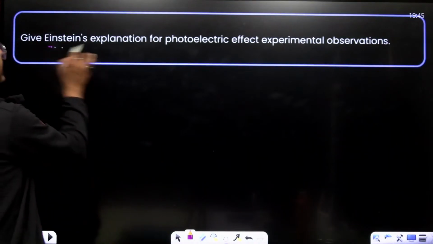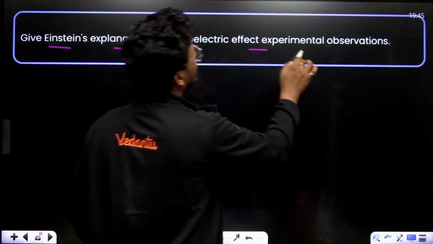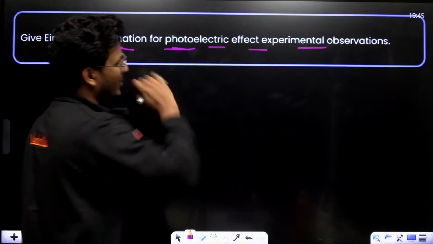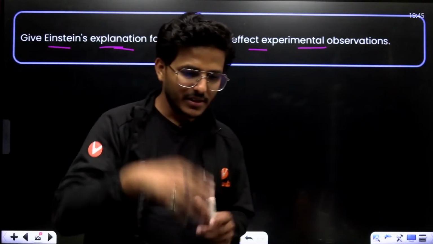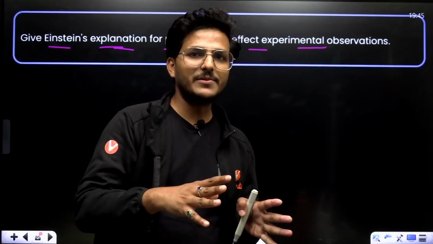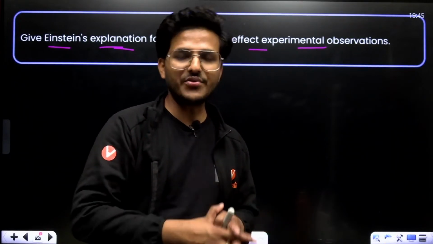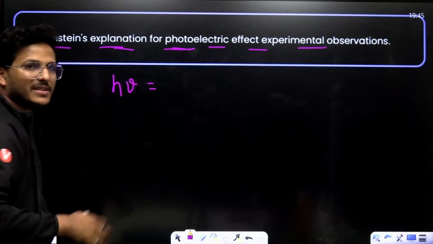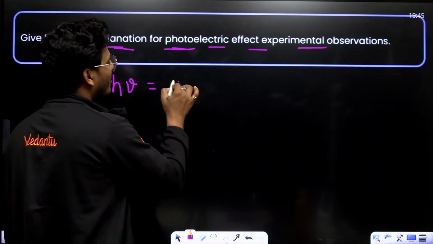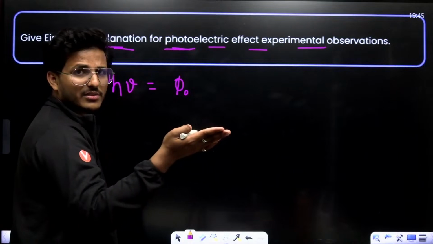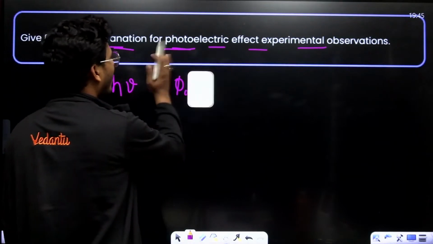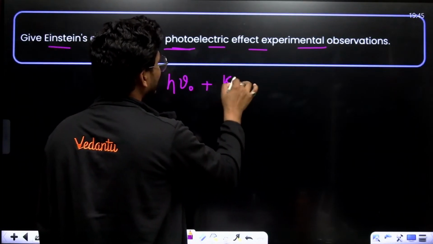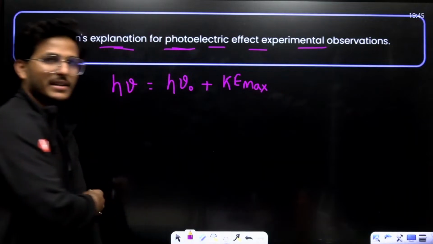Now, give Einstein's explanation for the photoelectric effect experimental observation. Einstein put forward the concept of threshold frequency and work function, right? That means the total energy is spent in two ways, in the form of work function phi naught, or omega naught, or you can write h nu naught also. This is the work function basically, plus kinetic energy.